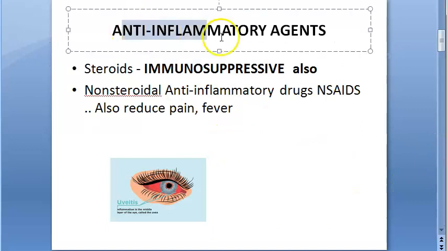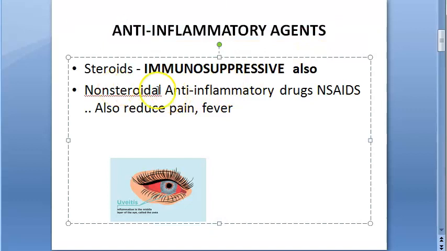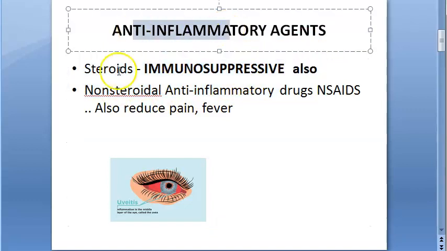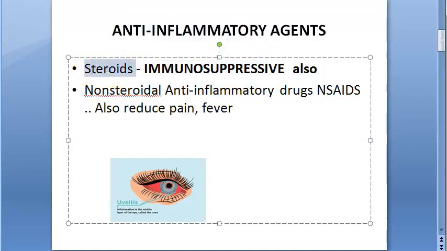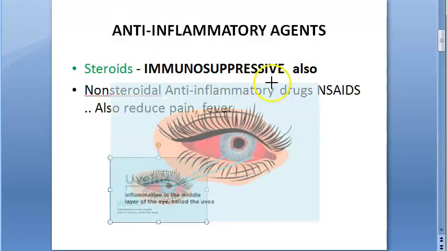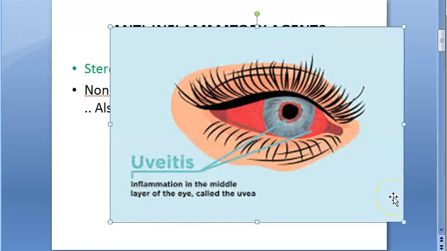So why are we using it? We are using steroids as anti-inflammatory agents, and they are also immunosuppressive. Let me tell you what happened. I currently have allergic eyes, because it's summer probably, or I have done something, and I am having severe irritation in my eyes. There is no specific purulent discharge and it doesn't seem to be an infection. However, there is allergy in the eyes.